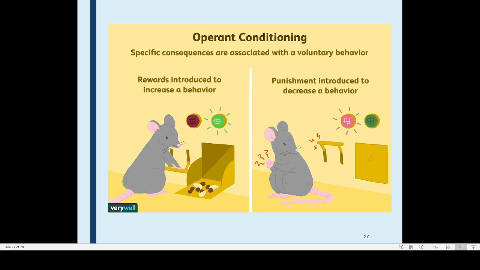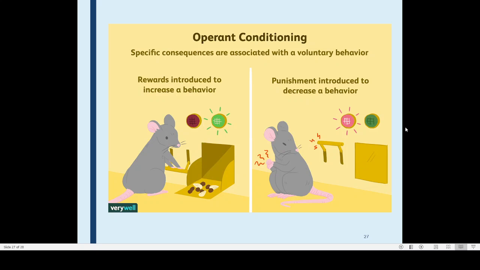Here there are two experiments. For example, here this rat has to press this lever. So when the rat is pressing the lever, it will be getting some food particles. So each time the rat is pressing this lever, it is getting some food. So it is a reward.